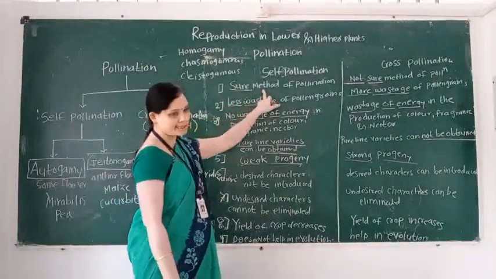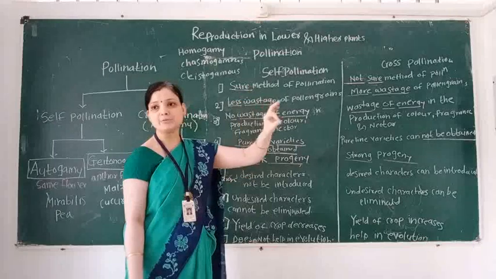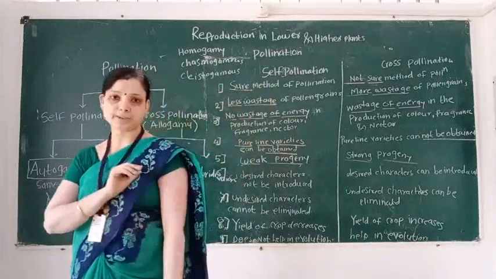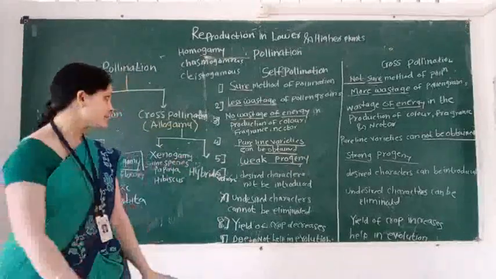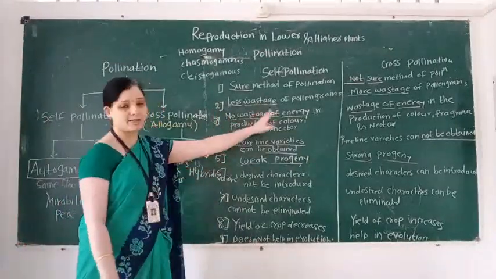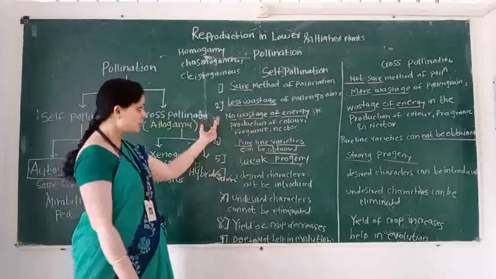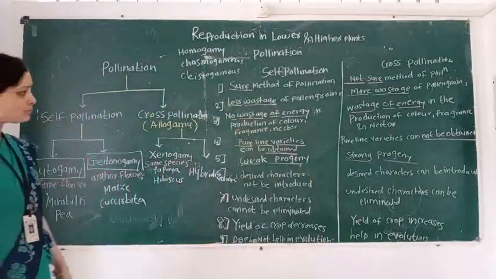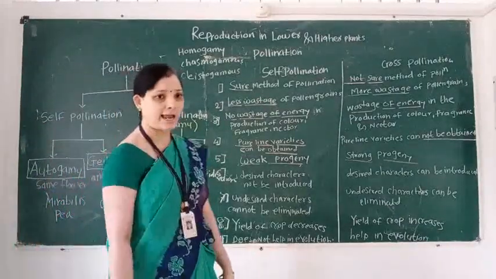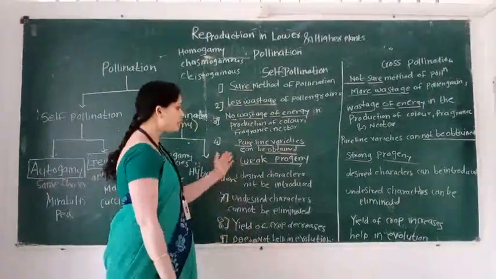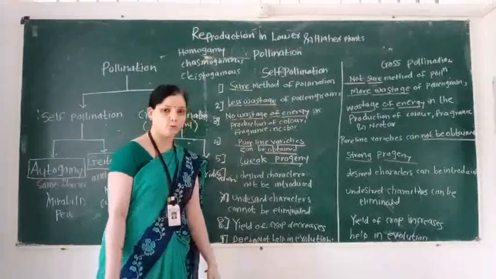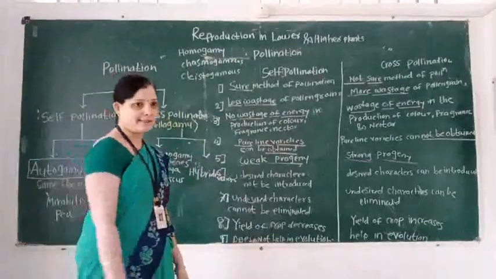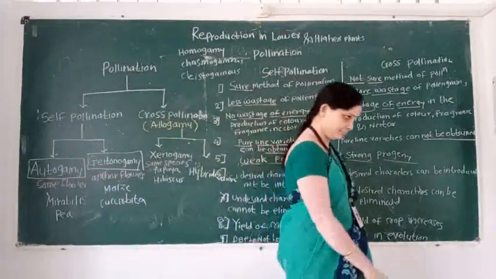First advantage, it is a sure method of pollination because pollinating agents are not required. Second, there is less wastage of pollen. Third, no wastage of energy for production of color, fragrance and nectar. Pure line varieties can be obtained. These are the advantages of self-pollination.